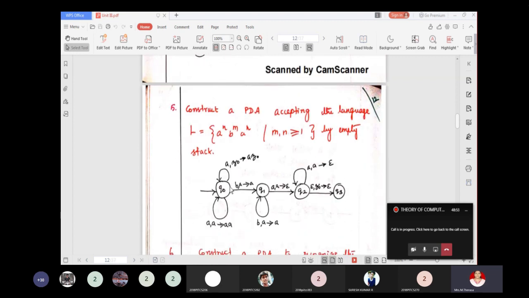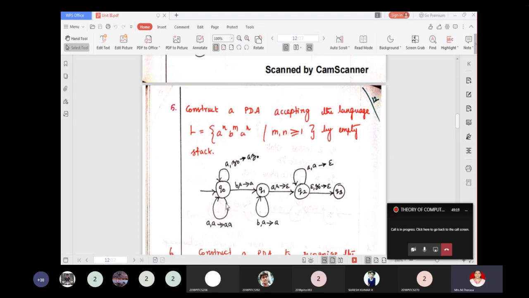And the next example, construct a PDA accepting the language L is equal to A power n, B power m, A power n. So here we are supposed to check the number of A's at the beginning and at the end. We are not bothered about the B. But the numbers m and n should be greater or equal to 1, and at last the PDA should accept the string by making the stack empty. So how can you design?